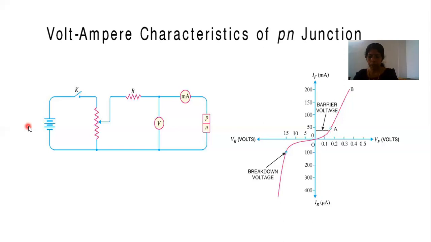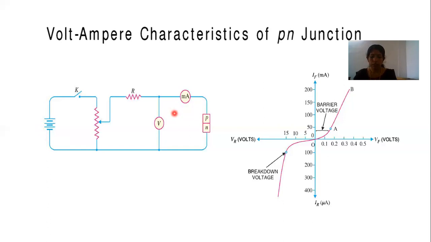If it is germanium, only nanoampere current will flow through it. If it is silicon, then only microampere current will be there in reverse biased condition.